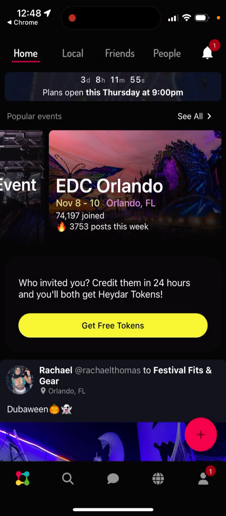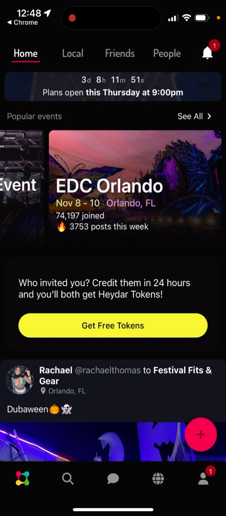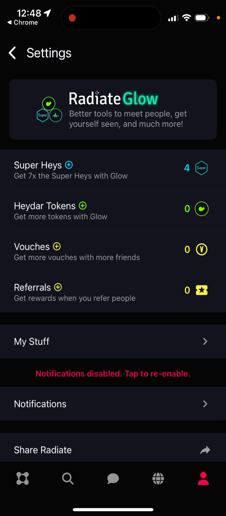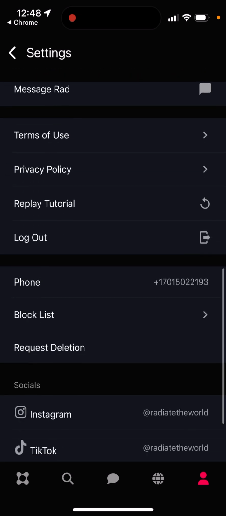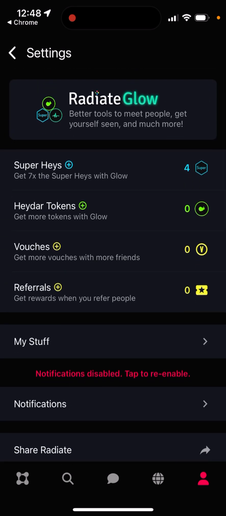So you can also get some free tokens. There are some invitation codes. So yep, that's basically the idea here. That's how it works. So that's the app.